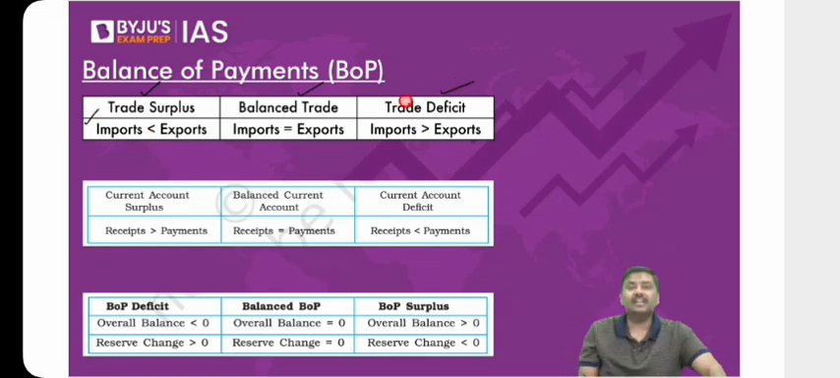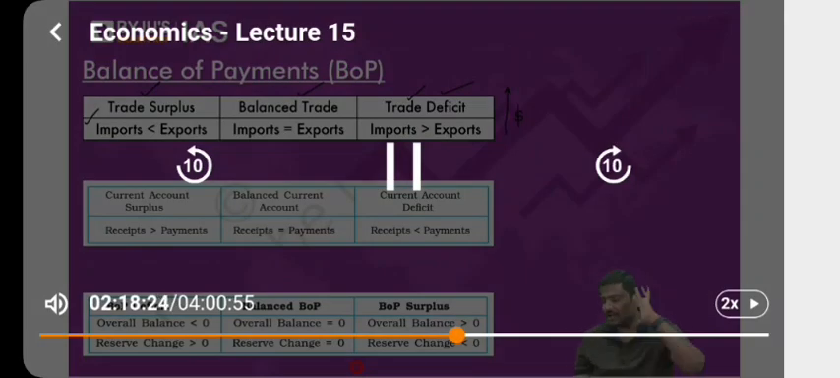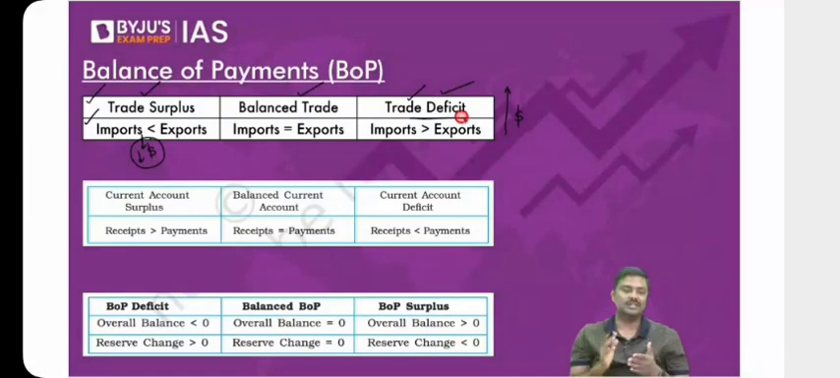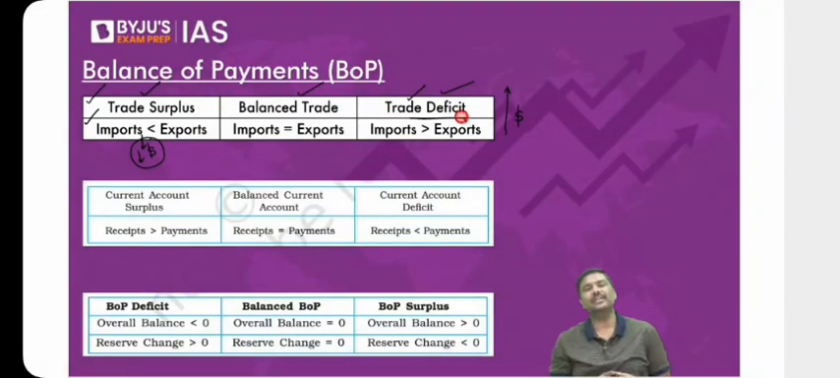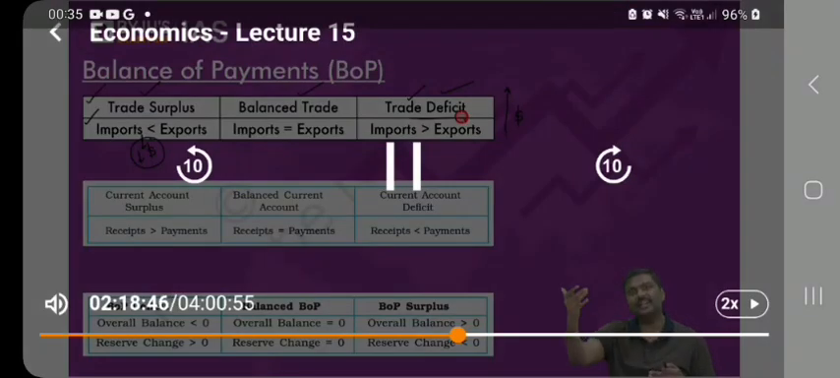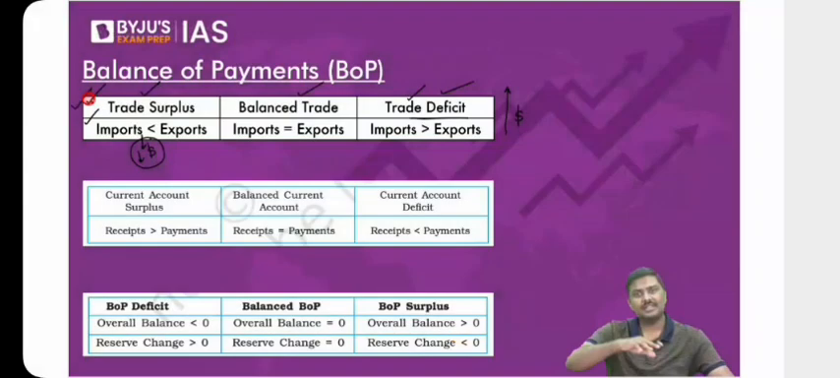In case of a trade deficit, there is an outflow of dollars. Because of a trade surplus, there is an inflow of dollars. Because of the trade deficit, there is a net outflow of dollars. And if there is a balance of trade, which is unlikely, imagine $100 are going out and $100 are coming in. So this is one concept: trade surplus, trade deficit, and balanced trade.